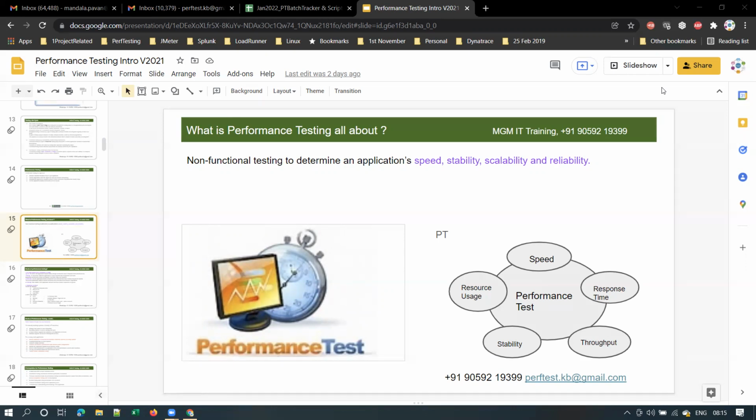Vijay? Black box testing means testing the functionalities without checking the code and the backend part. Right. Functional testers need not know the internals of the code. That's why it is called black box testing.